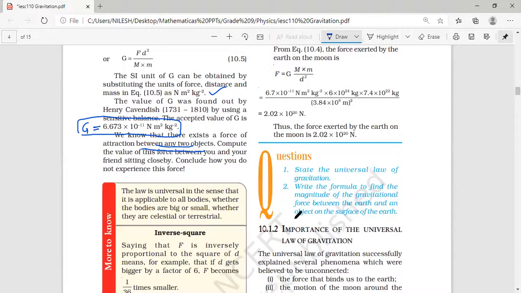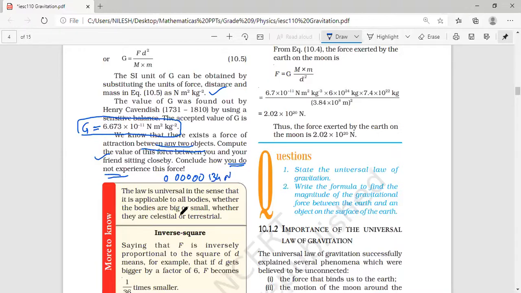Compute the value of this force between you and your friend sitting close by. Conclude why we don't experience this force. Tell me, we have already done this. Why don't we experience this force? Because it is very small. We found that it was almost 0.000000134 newtons. Yes or no?